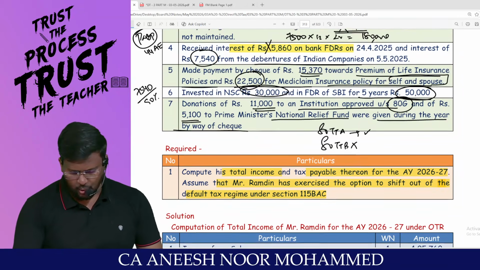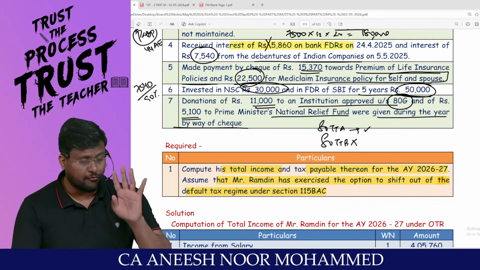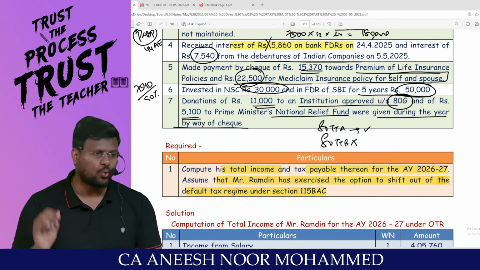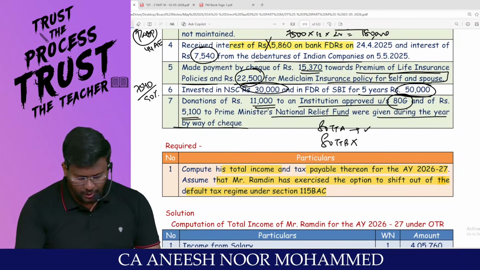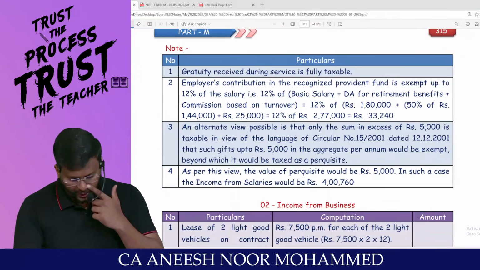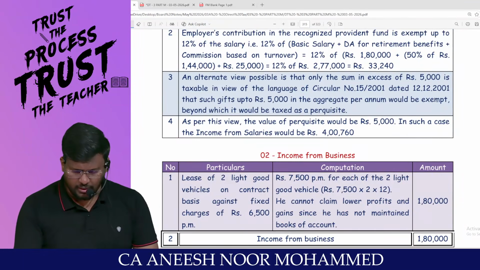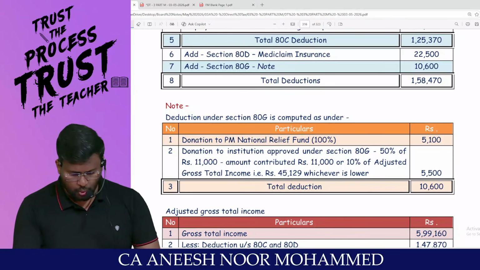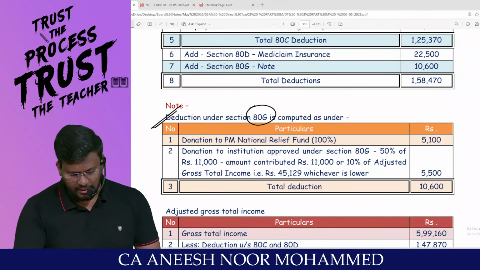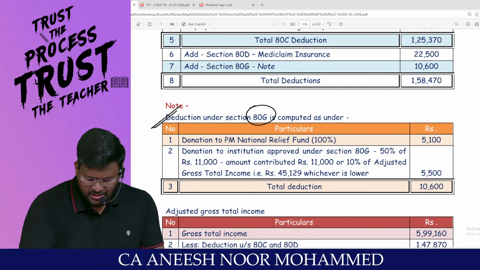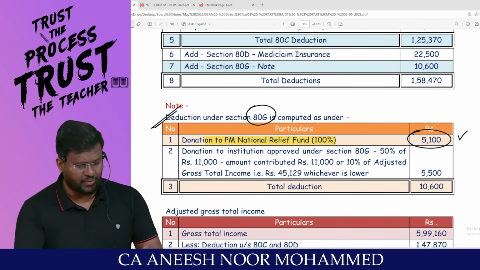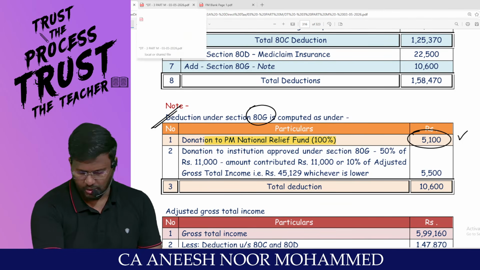So my dear lovable students, there are four categories of deduction under 80G: 100% deduction without qualifying limit, 50% deduction without qualifying limit, 100% deduction with qualifying limit, and 50% deduction with qualifying limit. Here you should know what it is. Sir, deduction under 80G can be calculated like this. Donation to the Prime Minister's National Relief Fund: sir, if you are contributing, you are entitled to claim 100%.